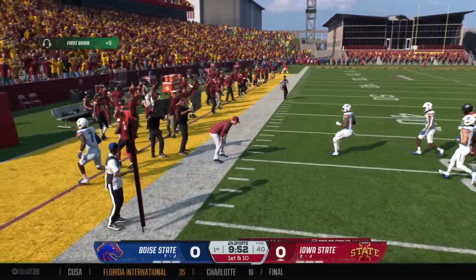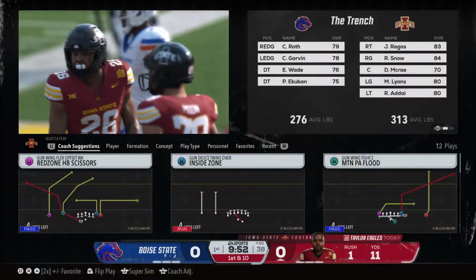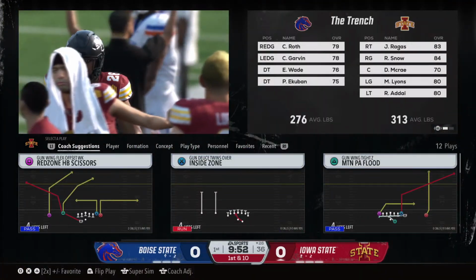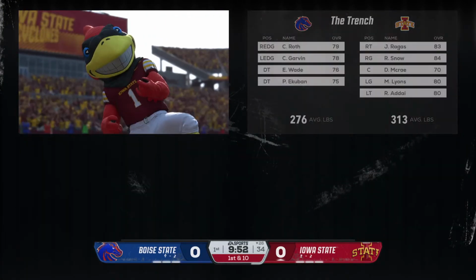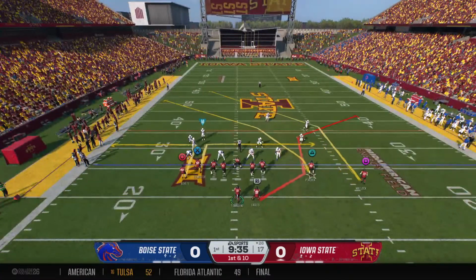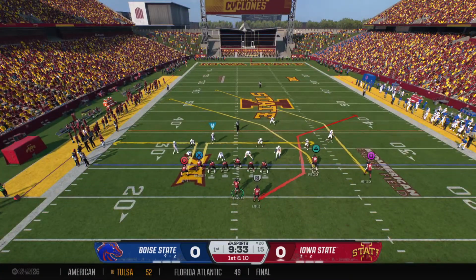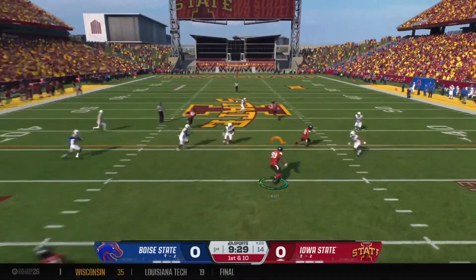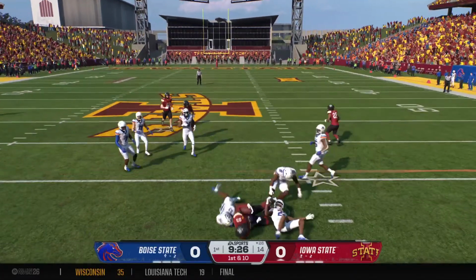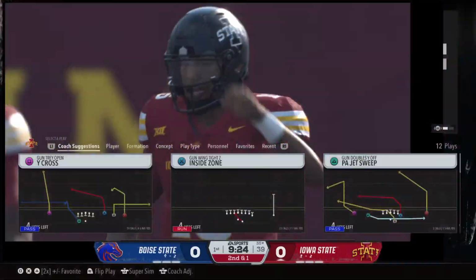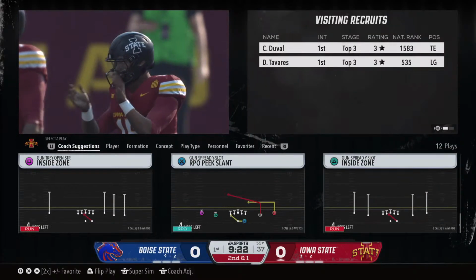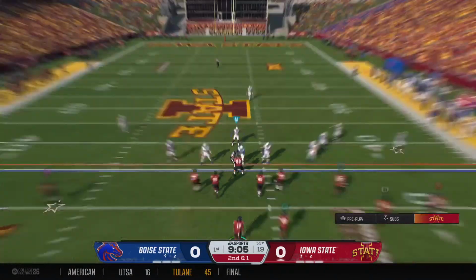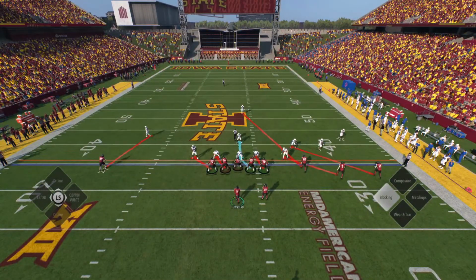Turning it on! Steps out of bounds across the 25. They'll mark it at the 26, and a good pickup for this offense here. Setting up for a 1st and 10 from the 26. Back to throw, it's Townsend. Just a short pass to the tight end. Nice gain on that play, but leaves it a little short of the 1st down. The Cyclones with a 2nd and short to keep this drive moving.